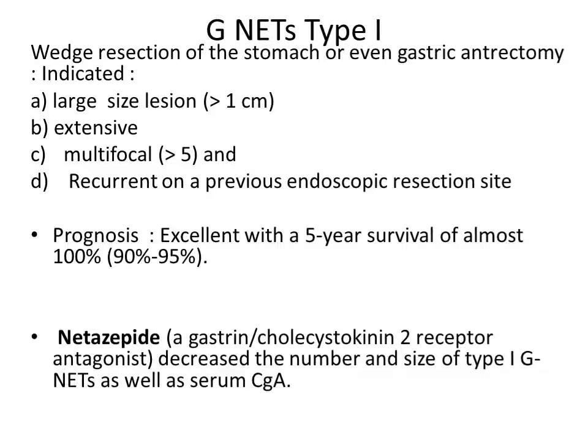One important drug, netazepide, which is a gastrin cholecystokinin 2 receptor antagonist, decreases the number and size of type 1 GNAT as well as serum CGA. So netazepide may be useful in case of GNAT type 1.